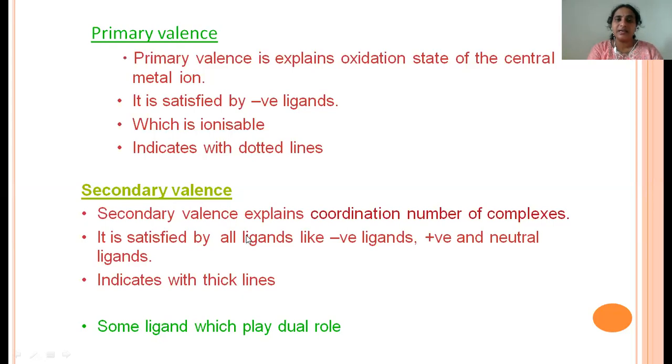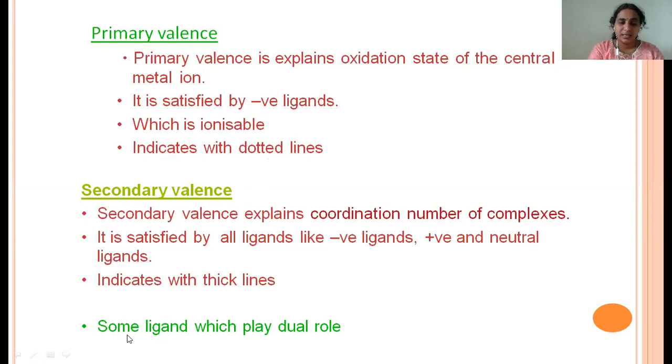Secondary valency is shown with a thick line, whereas primary valency is shown with dotted lines. Secondary valency is satisfied with all types of ligands, whereas primary valency is satisfied with only negative ligands. Secondary valency is non-ionizable, whereas primary valency is ionizable. Secondary valency represents the coordination number, whereas primary valency represents the oxidation number.